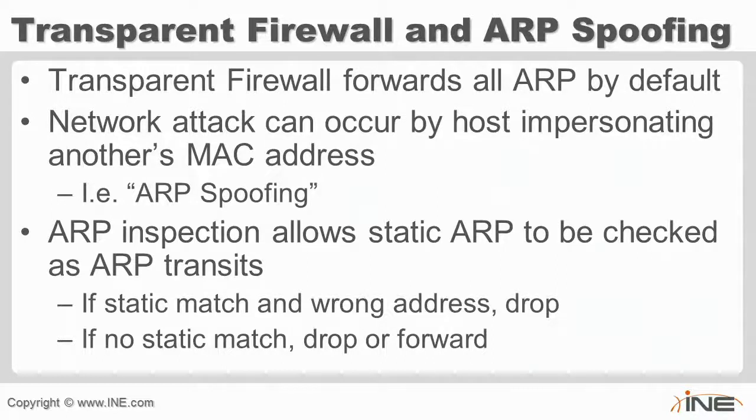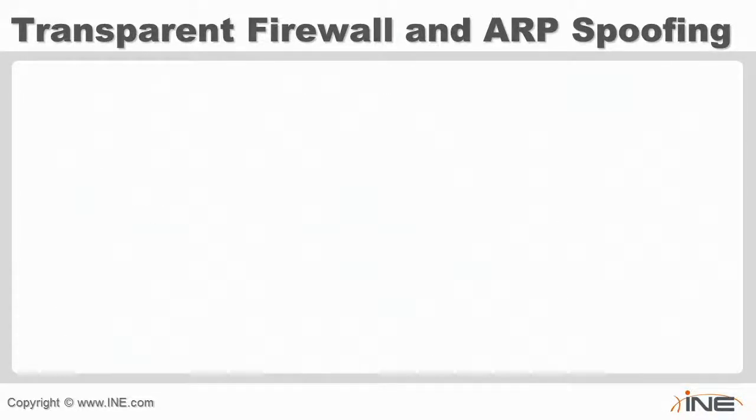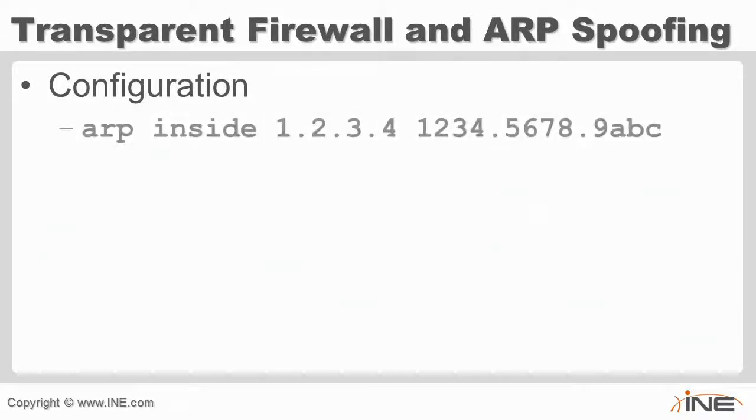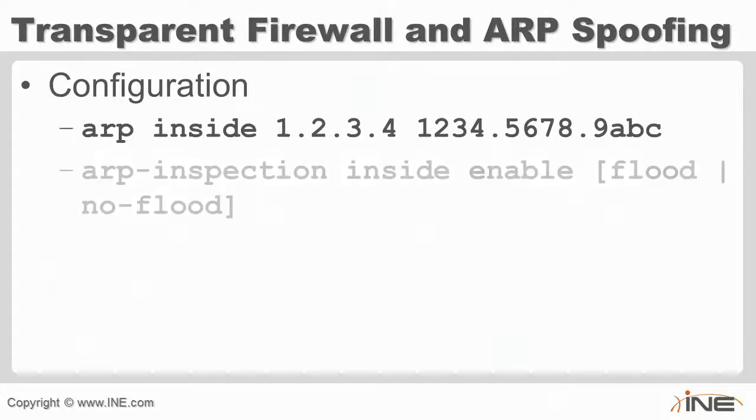Now, from a configuration point of view, it's a very straightforward config. We just specify what's the static binding that we want to define. So on the inside interface, the host 1.2.3.4 has this corresponding MAC address, 1234567, etc. Then we specify if there is not a match in the static ARP, what do we want to do? Do we want to flood the ARP request or do we not want to flood it? The default is that the ASA does flood the ARPs both from inside out and outside in.